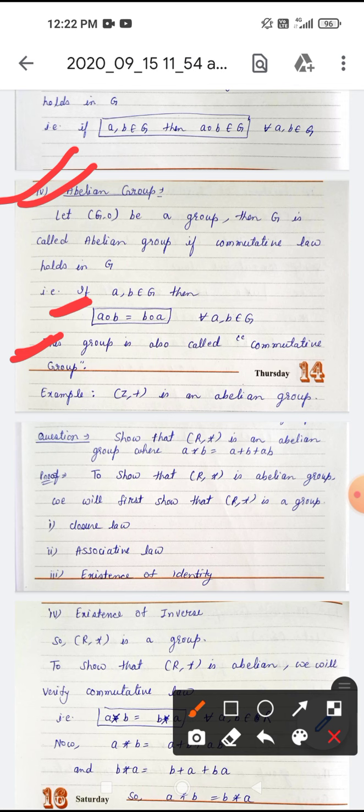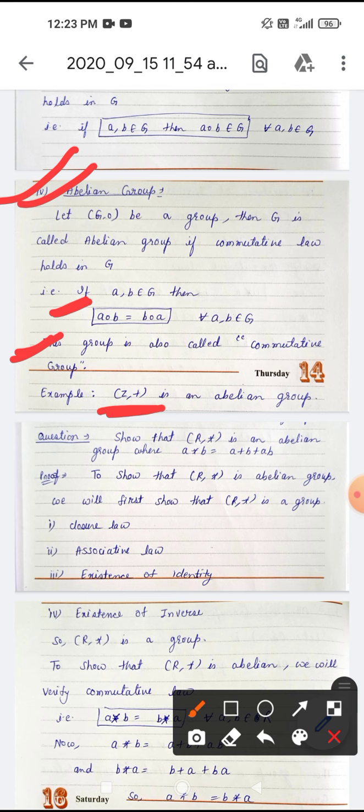For example, Z plus, we have seen that this forms a group. You can easily verify that for integers, as commutative law also holds. 2 plus 3 is equal to 3 plus 2 because addition operation is commutative. So Z plus is an abelian group.